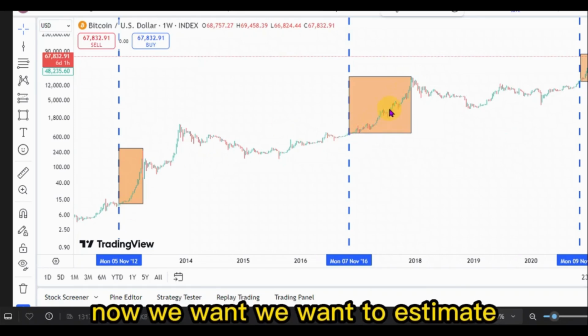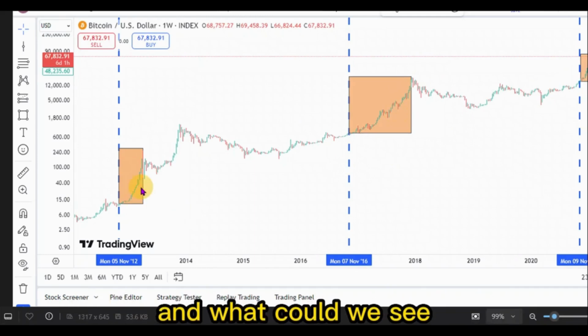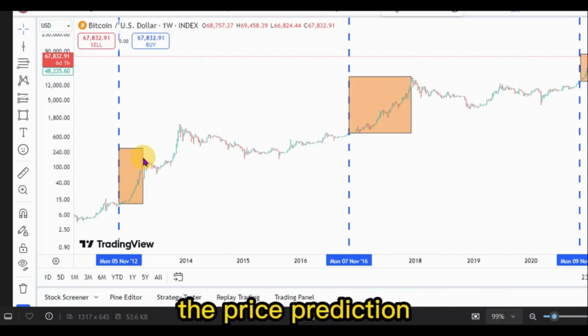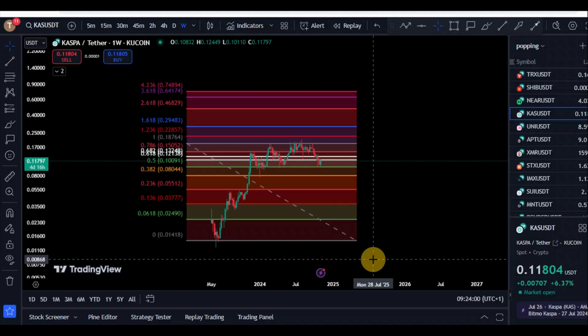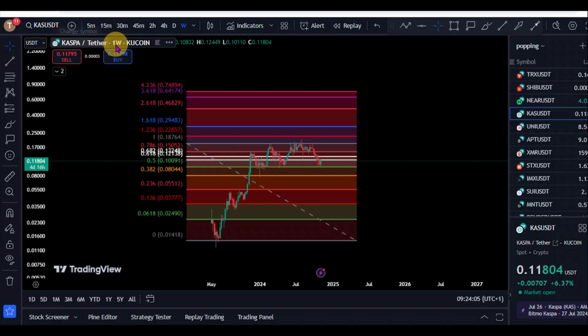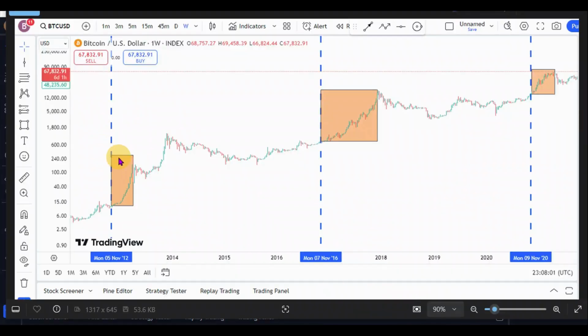Now, we want to estimate what could happen after this election and what we could see for the price prediction right here for this coin. So we are on the chart right here for KASPA versus the USD Tether on the weekly time frame. KuCoin is the data source. And so for the price prediction for our KASPA based on our post-election theory, which we said right here, after every election, we usually see a pump from the inception or the creation of cryptocurrency, right?